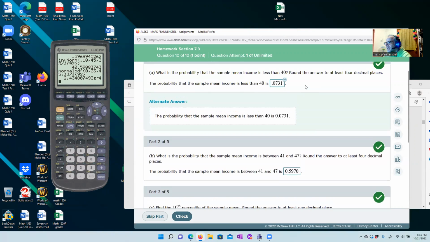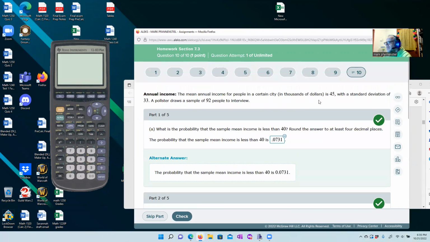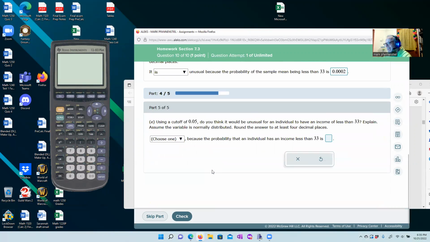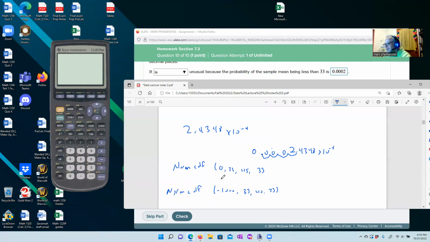So we go back up here. Standard deviation was 33. I don't like the fact that he put so many 33s in his problem, but so be it. Because we're talking about an individual, the standard deviation stands at 33. We don't worry about it. No square roots.